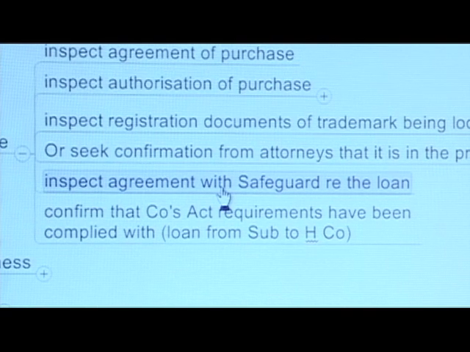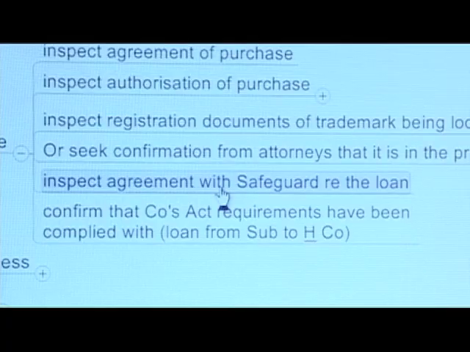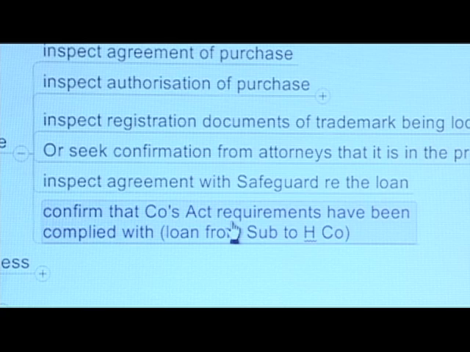The other side of the occurrence is, is it legitimate that they've gone and funded this through getting a loan from their subsidiary? We obviously need to inspect the loan agreement with the subsidiary and see that it makes sense, that the terms and conditions are not unreasonable. And here, confirm that Companies Act requirements have not been breached in any way. You are dealing with a loan from a subsidiary to a holding company, so we do need to be a little bit careful there.